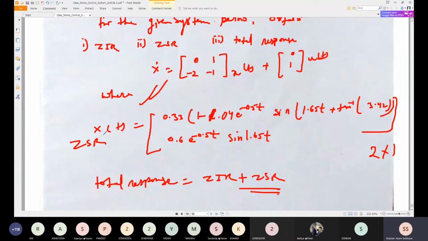I'll give you one problem. Try to solve this problem. Okay, try to solve this problem. So the problem which is given here.